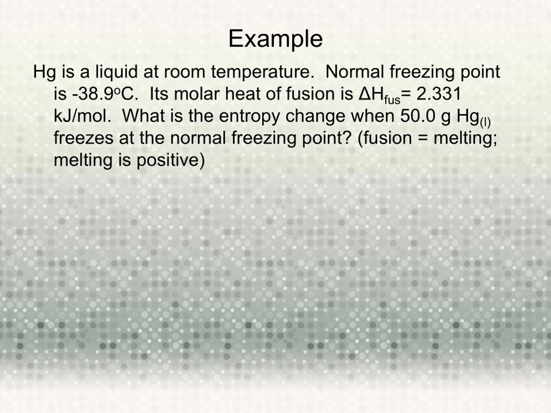Okay, so what we need to do first is remember that because fusion is melting and melting is positive, that means that freezing is going to be negative. So we're going to change our 2.331 into negative because it is freezing.